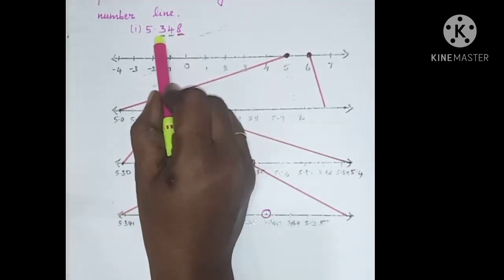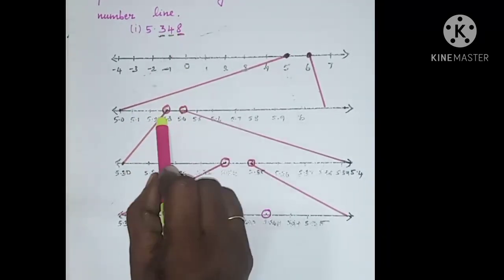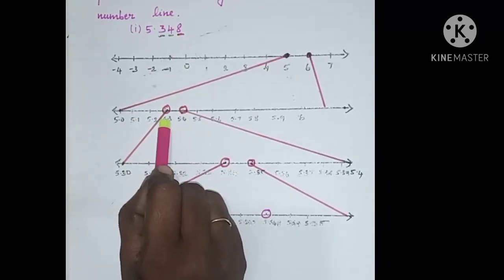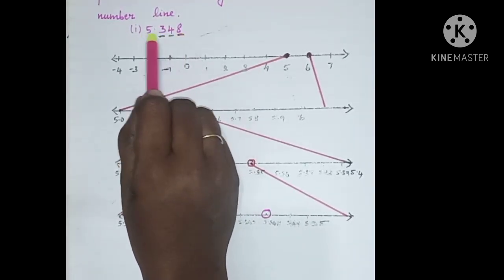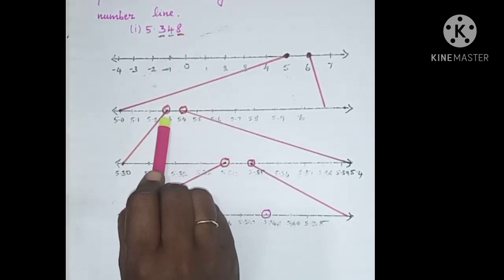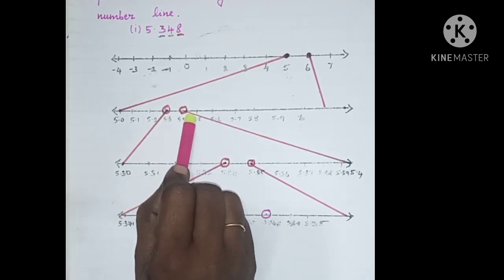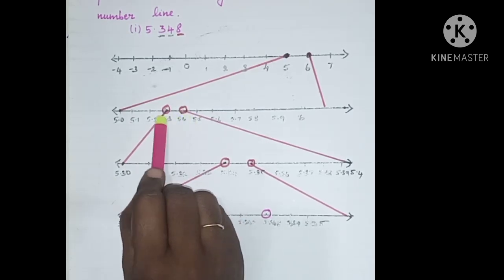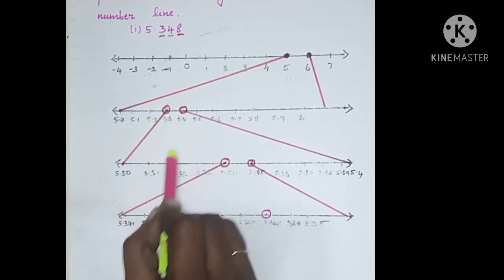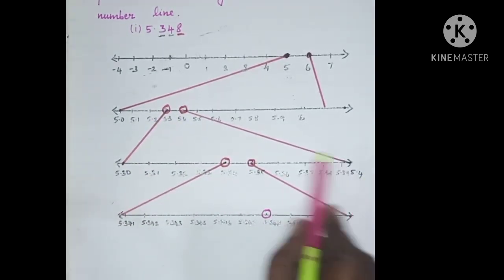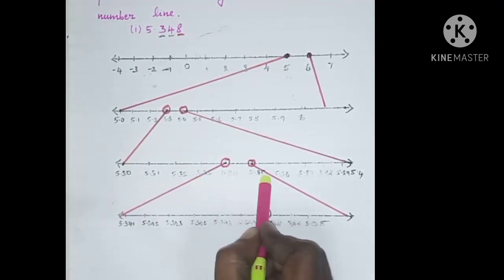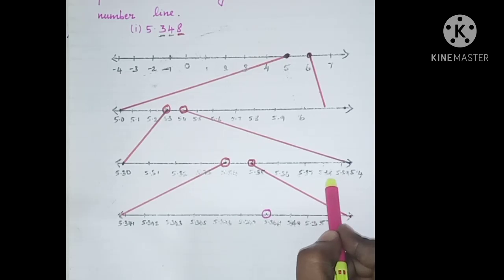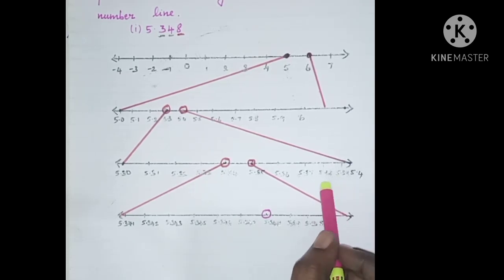Now the next number is 5.3. So point out this number 5.3. Now we have to find the next, 5.34. So 5.34 lies between 5.3 and 5.4. Now we have to divide this distance between 5.3 and 5.4 into 10 equal parts like this, that is 5.30, 5.31, 32, 33, 34, 35, 36, 37, 38, 39 like this.